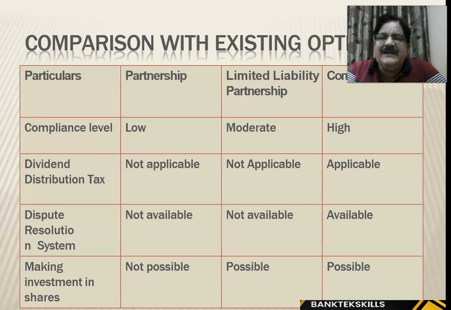LLP moderate, company is very high. Audit every quarter, you have to get balance sheets published, audited, right? You have to declare the results. Dividend distribution tax, DDT, not applicable in case of partnership. LLP not applicable. Companies it is applicable. Dispute resolution system, it is only available in case of company.